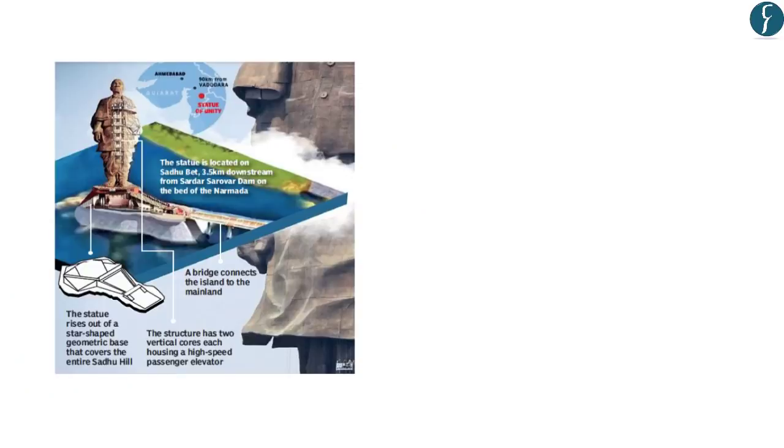As you can see in this picture, which is again taken from the Times of India, it says that the statue is located on Sadhu Bed, 3.5 km downstream from the Sardar Sarovar Dam on the bed of the river Narmada. And here a bridge connects the island to the mainland. The statue rises out of a star-shaped geometrical base that covers the entire Sadhu hill, and the structure has 2 vertical cores, each housing a high-speed passenger elevator.